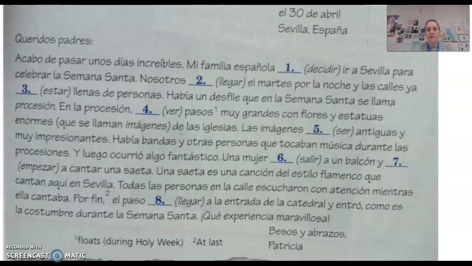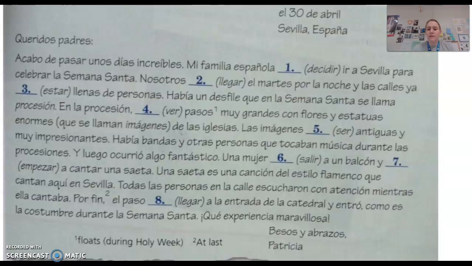Mi familia española decidió ir a Sevilla para celebrar la Semana Santa. So number 1, decidir should be in the preterite because deciding is a single action. So decidió. Nosotros llegamos, we arrived. So again, single action. This would also be like narration, like what happened.